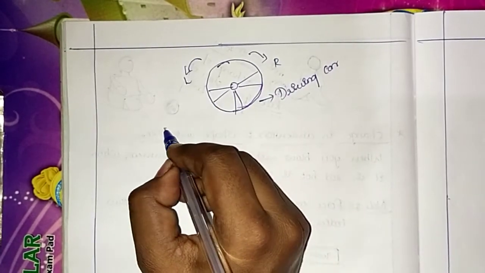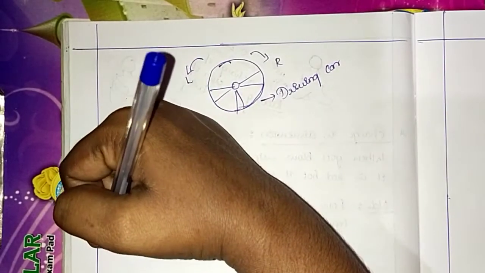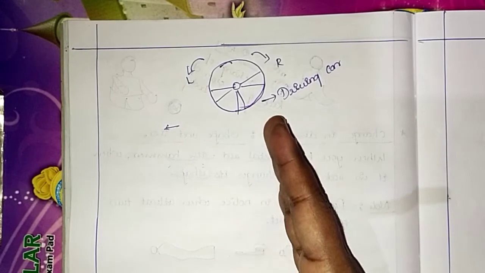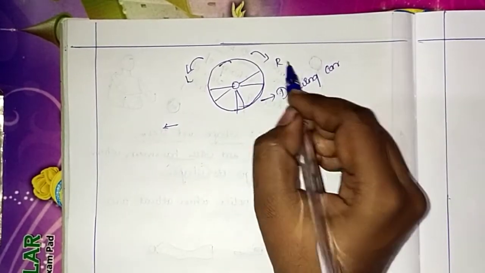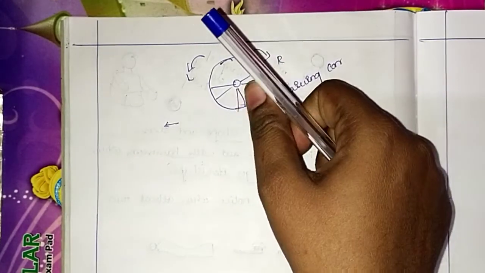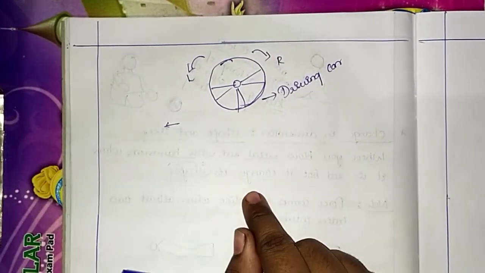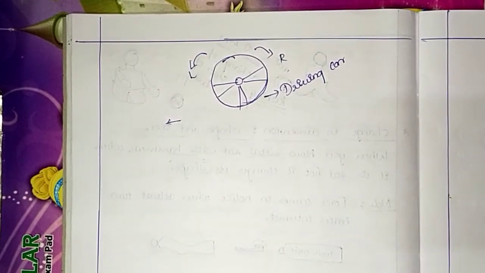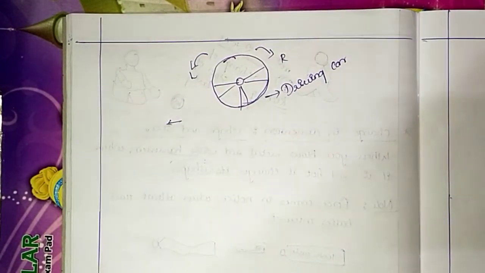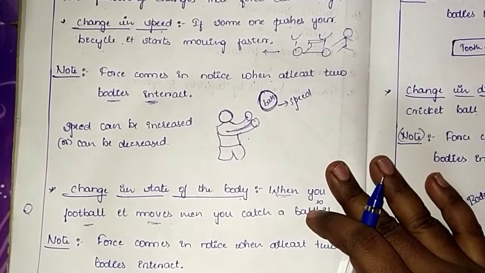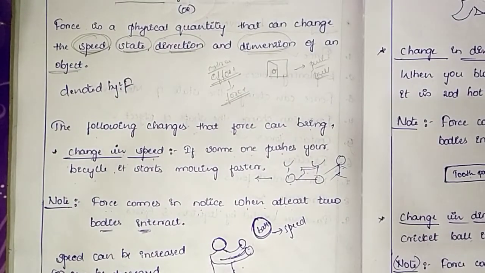To turn towards left, he turns the steering towards left. If he wants to turn towards right, he turns the steering towards right. This is the force applied. Okay children, this is what we have learnt so far. We are applying force to change the direction, the dimension, the state of the body and the speed.